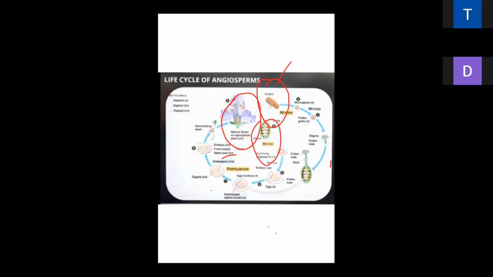We already discussed this in gymnosperms also. The modified leaves are called microsporophylls and megasporophylls.